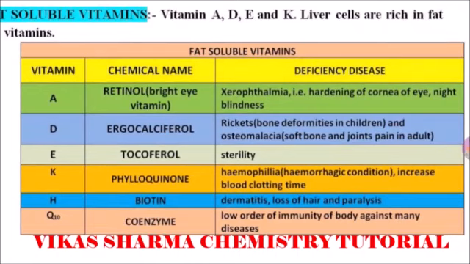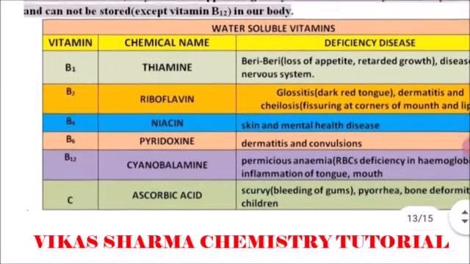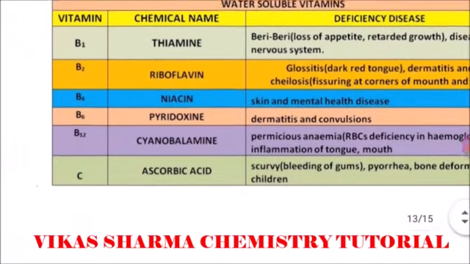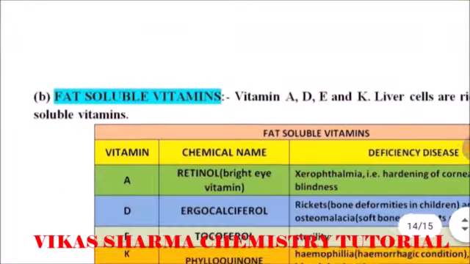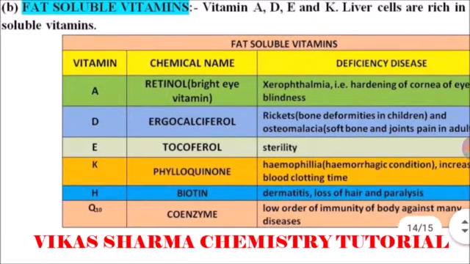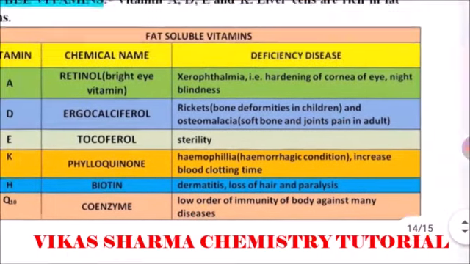So fat soluble vitamins are the second category of vitamins, and water soluble vitamins are the first category. In water soluble vitamins, vitamin B and C come, and fat soluble vitamins are A, D, E, and K; mostly these four vitamins come into this category.